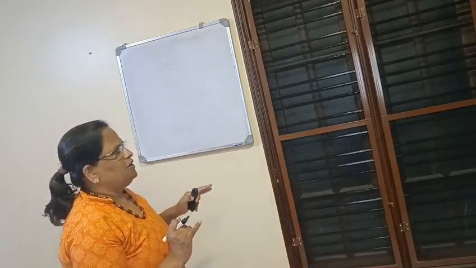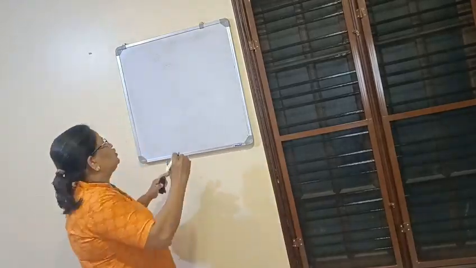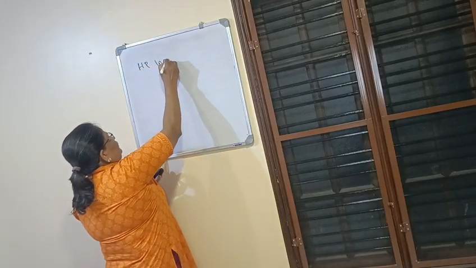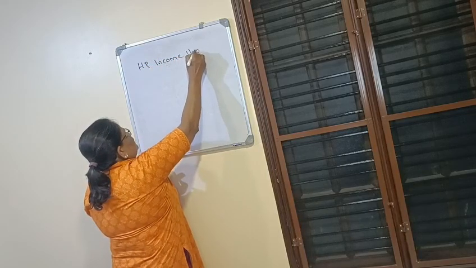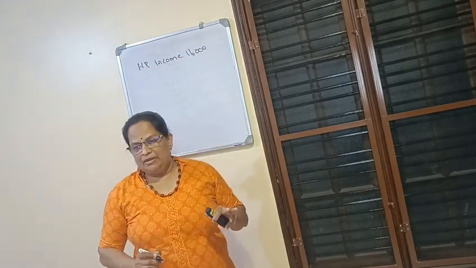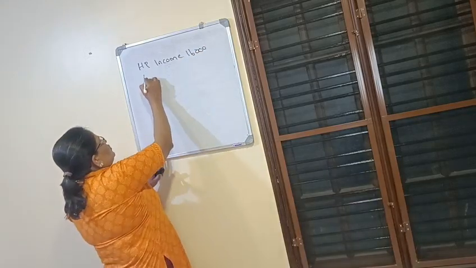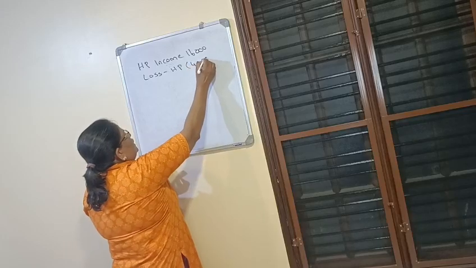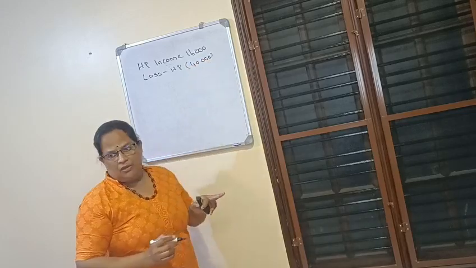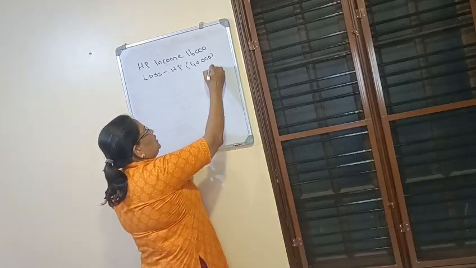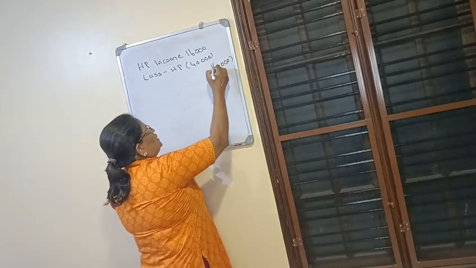Now, how we will do as per the old tax regime? House property income: let out house property income 16,000. Loss from house property 40,000. Now, it is adjusted, 16,000 minus 40,000, you are getting 14,000 loss here.